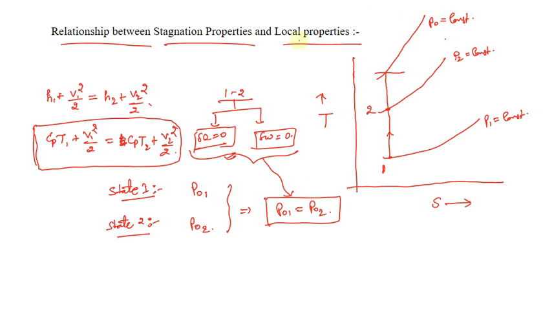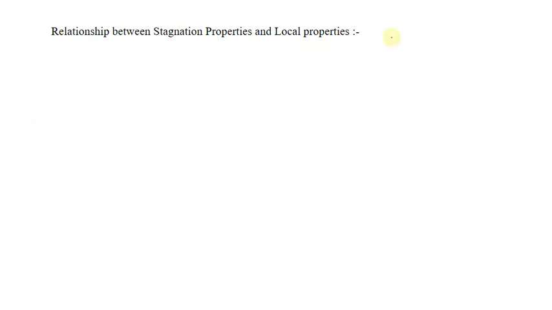Now let us develop the relationship between the stagnation properties and the local properties. To develop this relationship, we're going to use those 5 or 6 useful equations that we discussed earlier in the previous video. Let us recall those equations.